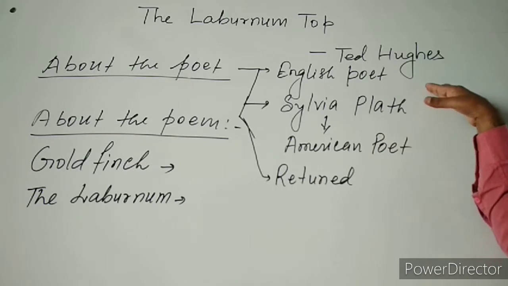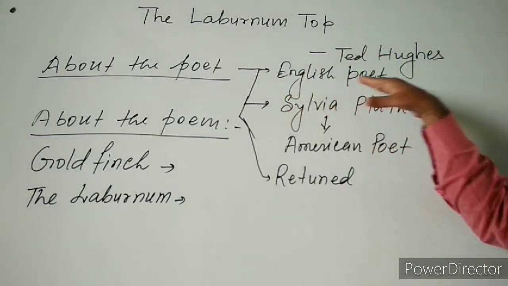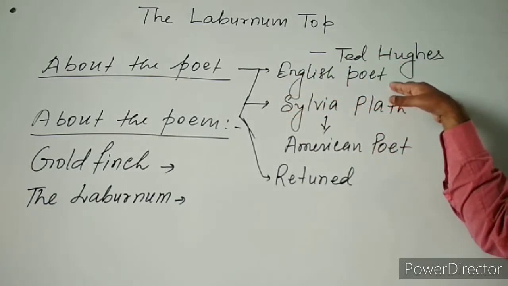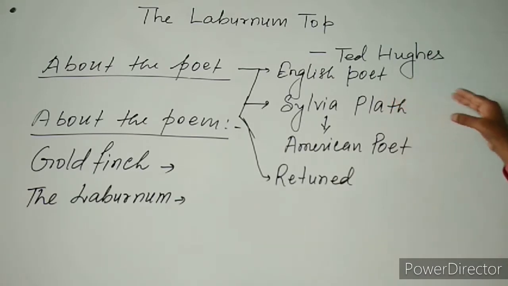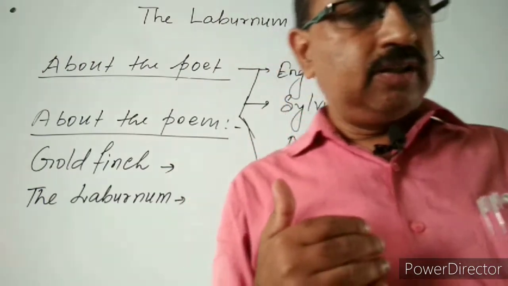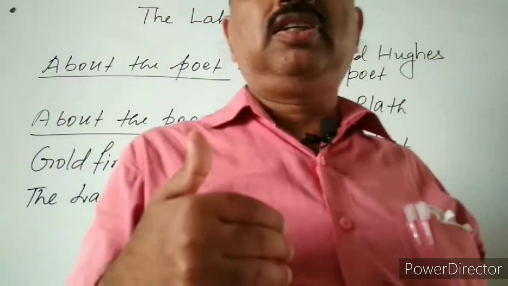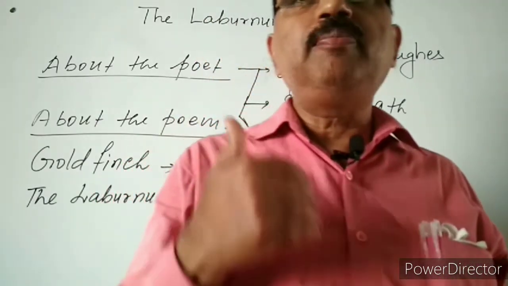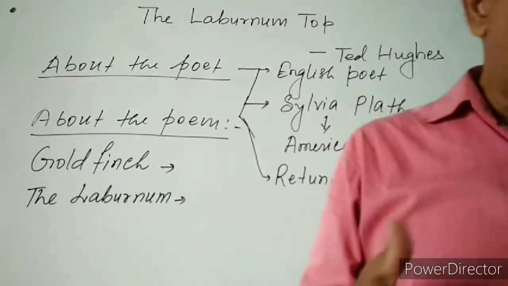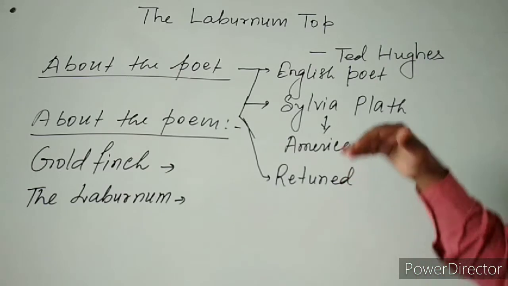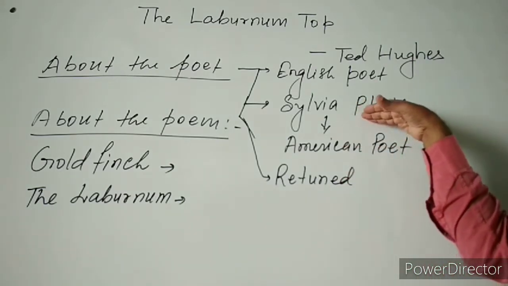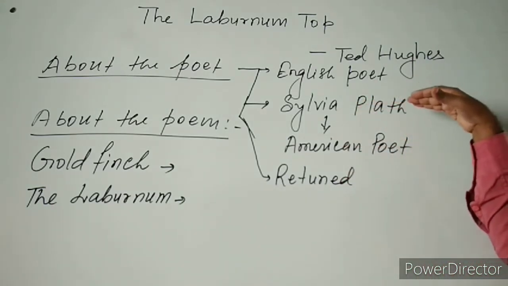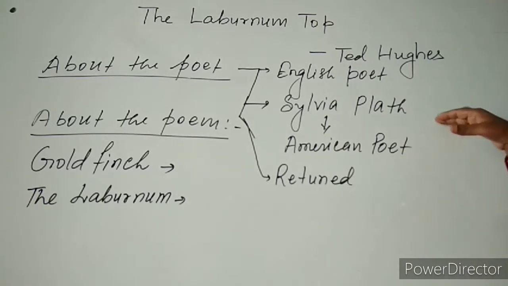Ted Hughes was an English poet. He was married to an American poet, Sylvia Plath. Sylvia Plath was an American poet.